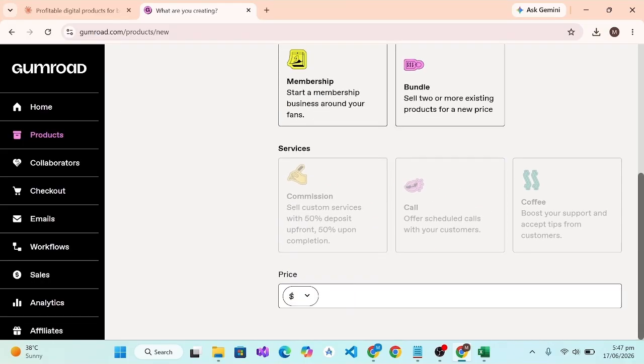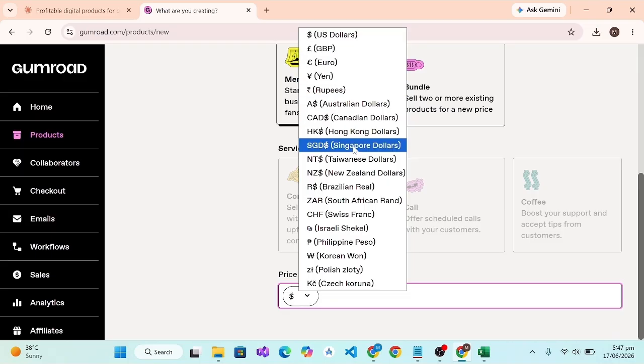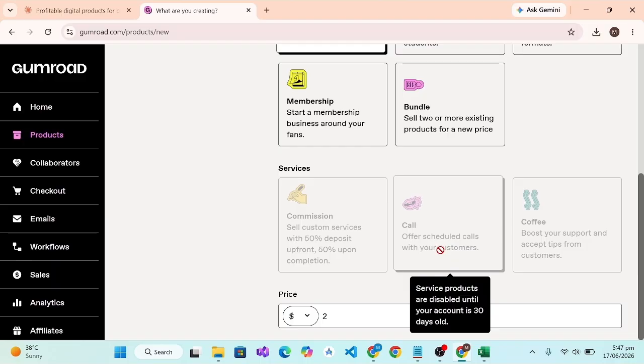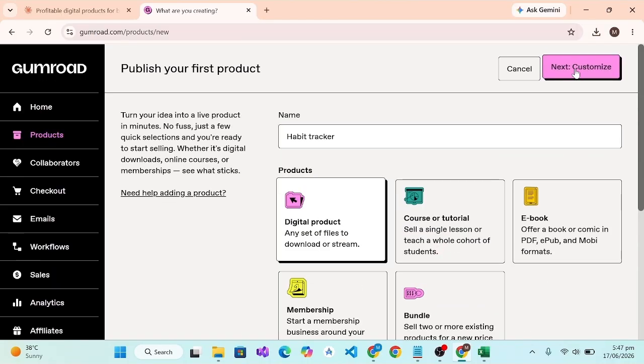Any services? No, we don't have any services. You can set any price in dollars or euro, yen, rupees, everything. So I will set a price. Please begin with an easy price so that your products can be bought by the viewers. So I will type here only $2 for this product, and after that we will go to the next step, customize.